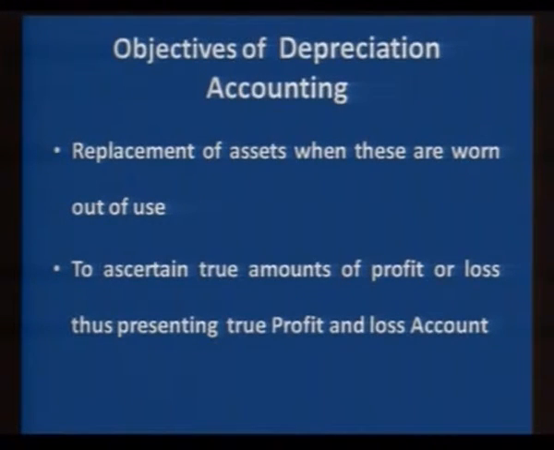What will happen? In the profit and loss account, we mention different types of expenses, we mention different types of income, but we are violating something: we are mentioning some expenditures, but we are not mentioning depreciation, because until and unless we charge depreciation, the total cost is not calculated. So, depreciation helps in calculating the exact amount of profit. If we don't charge depreciation, in that case our profit will be overestimated.